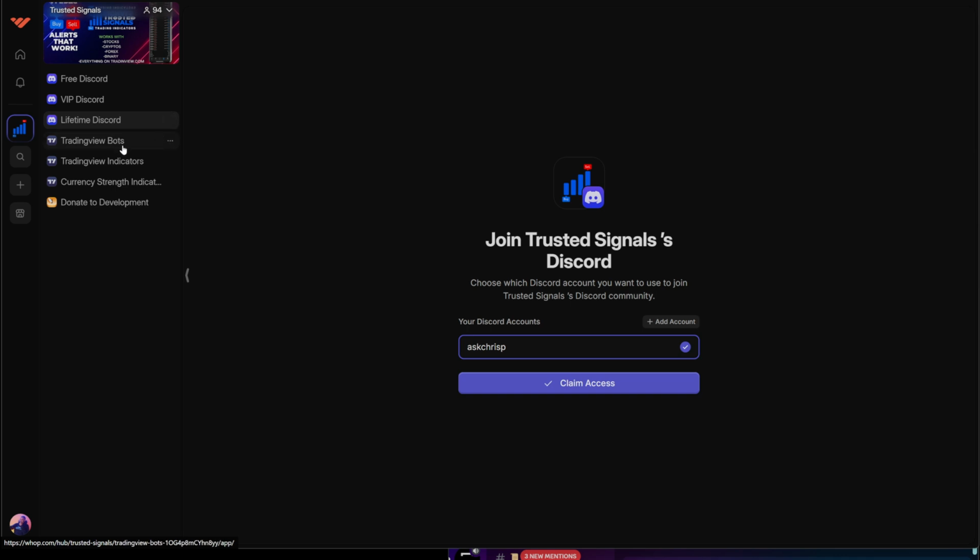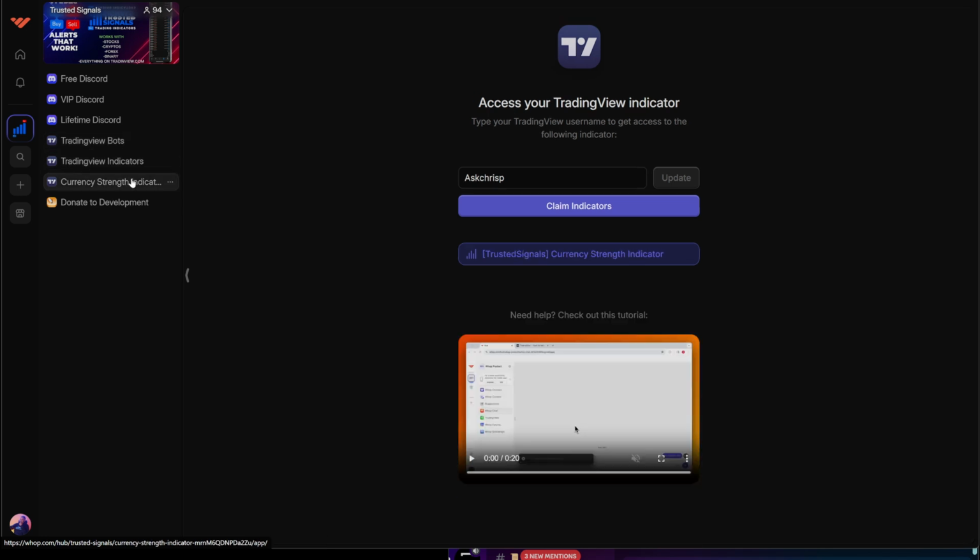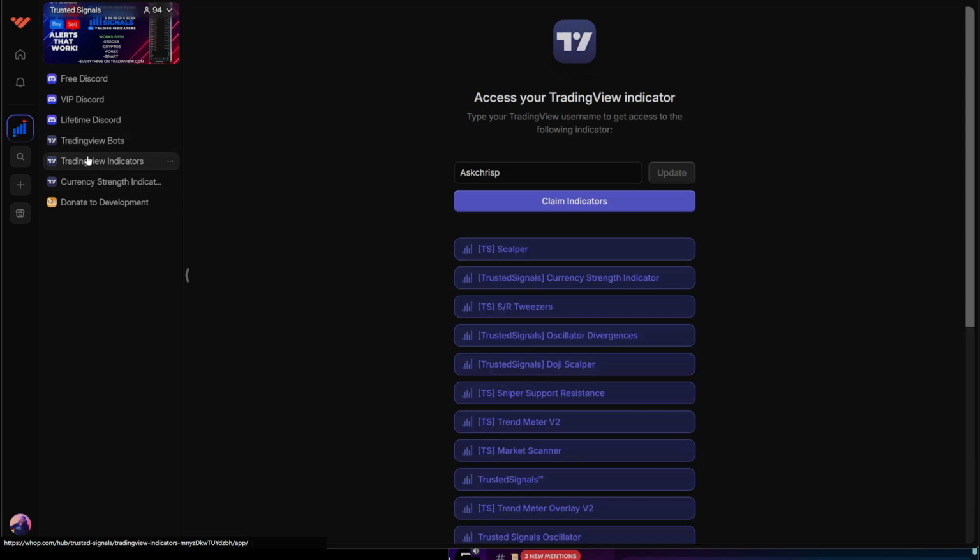The next thing that we're going to discuss is adding your Tradingview bots and indicators, depending on what membership you have. The first thing that we're going to talk about is indicators. It's very simple to set up. All you have to do is add your Tradingview username right here and then click claim indicators.